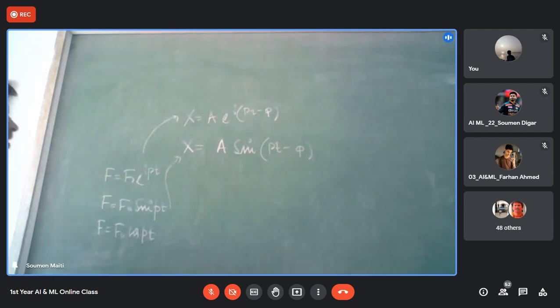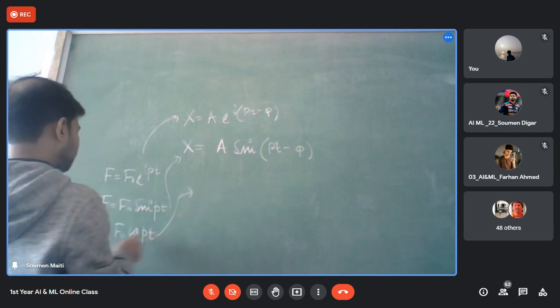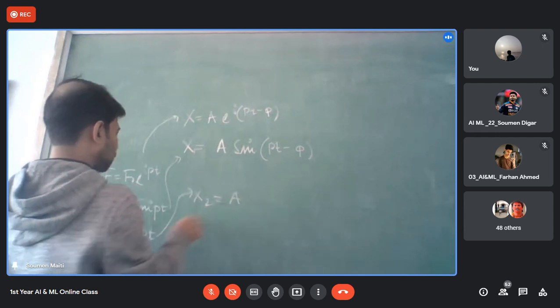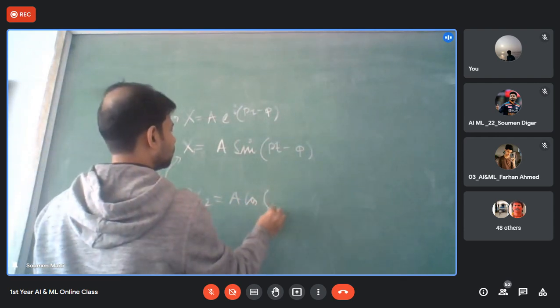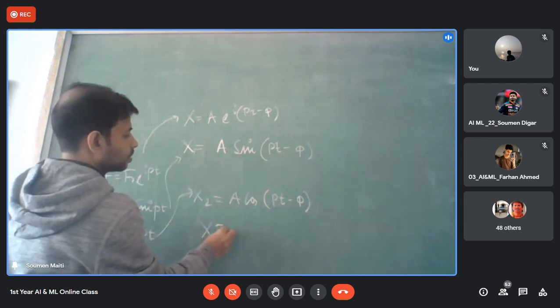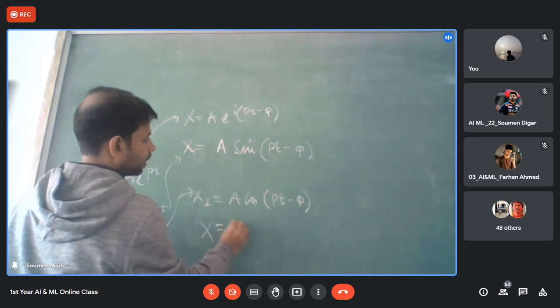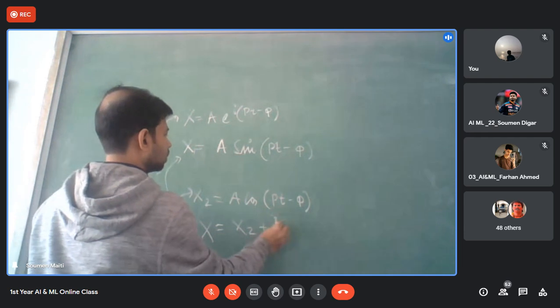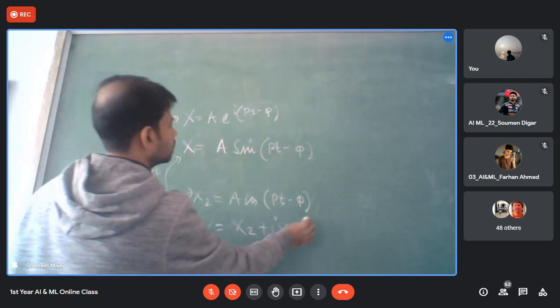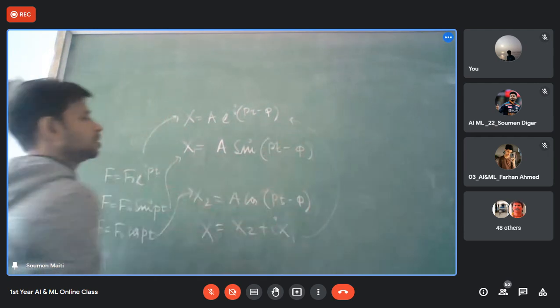Say this is for x1 and this is for x2. So for the cos part it will be A cos(p t minus psi). Can I write it down? x equal to x2 plus i x1, that is nothing but cos theta plus i sin theta, and the combination of these two gives rise to this one.